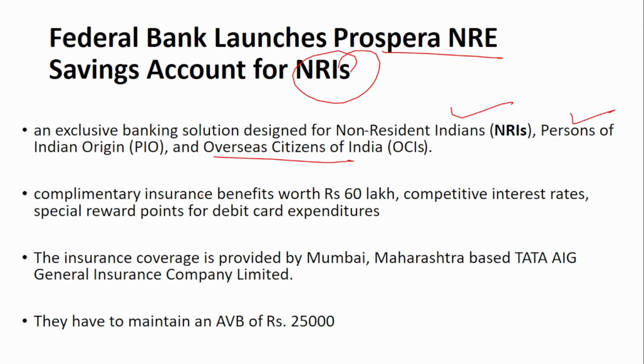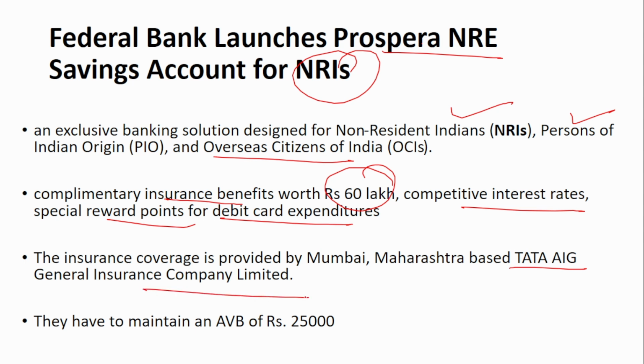What all does it offer? It offers complimentary insurance benefits worth 60 lakh rupees, competitive interest rates, and also special reward points for debit card expenditure. These are the features given by Federal Bank for this Prospera NRI savings account. The insurance coverage is provided by Tata AIG General Insurance Company Limited. They have to maintain a minimum average balance of 25,000. Remember the account name: Prospera NRI savings account by Federal Bank.